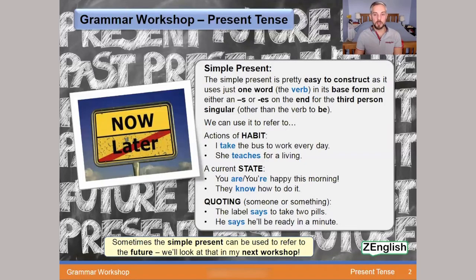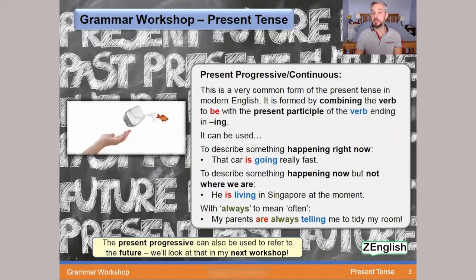Let's move on and we'll take a look at the present progressive, also referred to as the present continuous, another form of the present tense. And it is a very common form of the present tense in modern English. How do we make this? Well, it's formed by combining the verb to be with the present participle of the main verb ending in ing. Be and ing. It can be used to describe something happening right now.